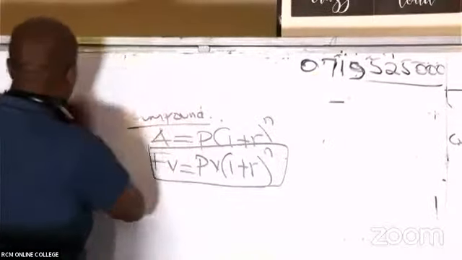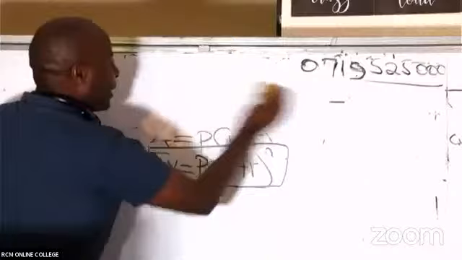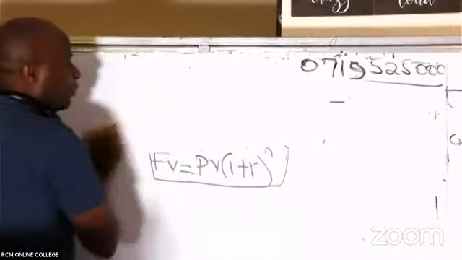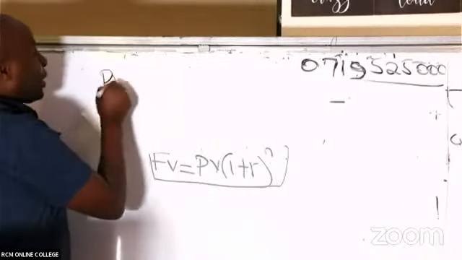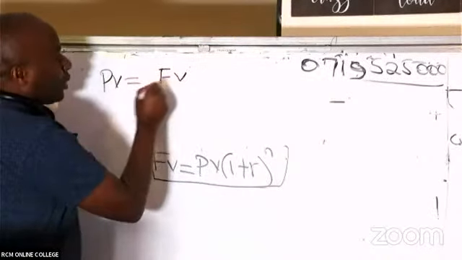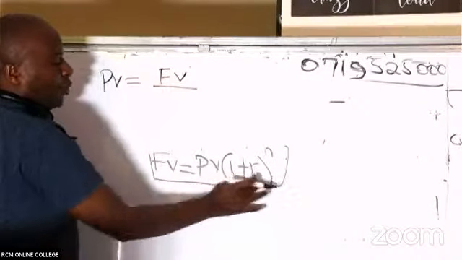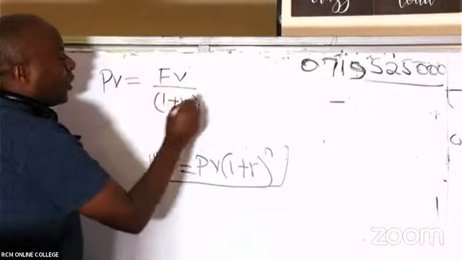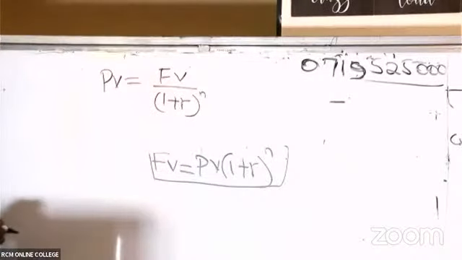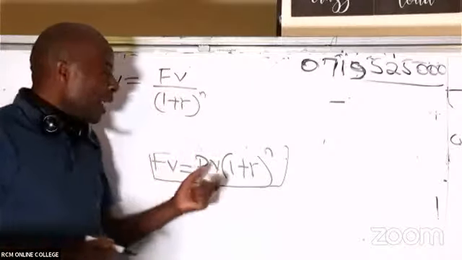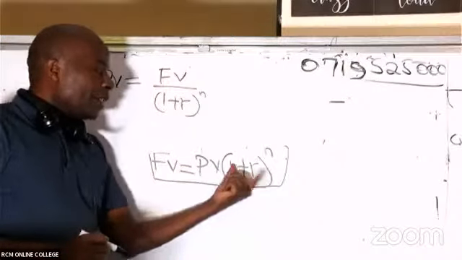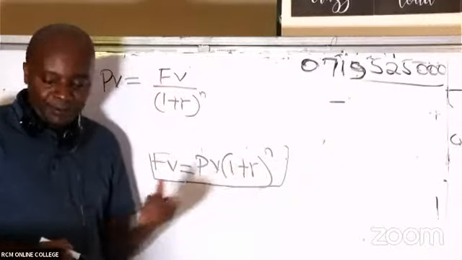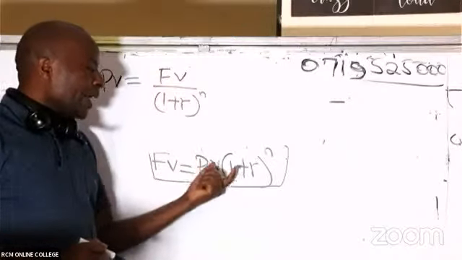Now, this attracts me to something. I would want somebody in this case to make PV the subject of the formula. From this future value formula, is there somebody who is able to make PV the subject of the formula? Oh, yes, I will be able to do it. I know that present value will be equal to future value, so I take this outside: future value into 1 plus r raised to positive n. So I wanted to make present value the subject of the formula, to be left on one side alone. So for it to be left on one side alone, I will take the future value divided by this.